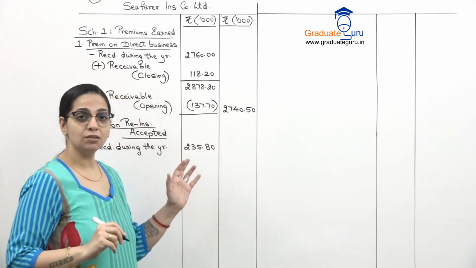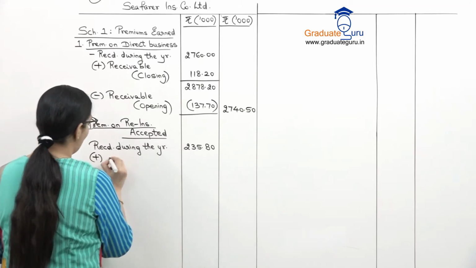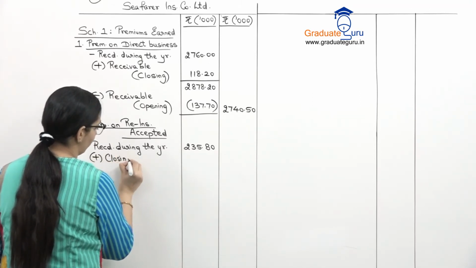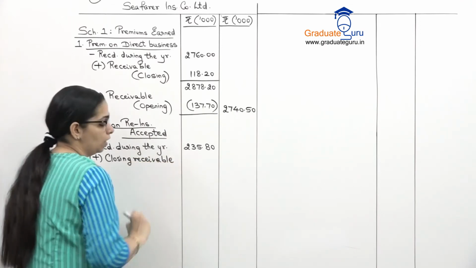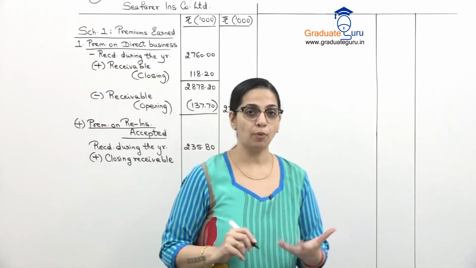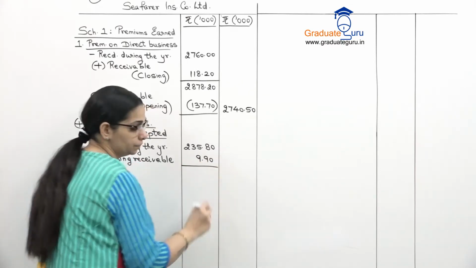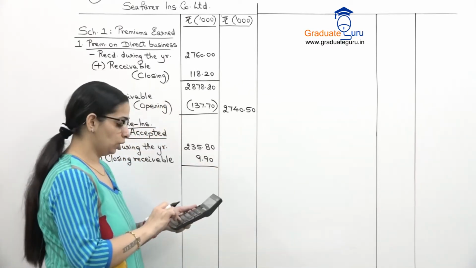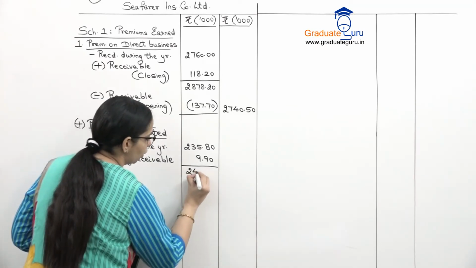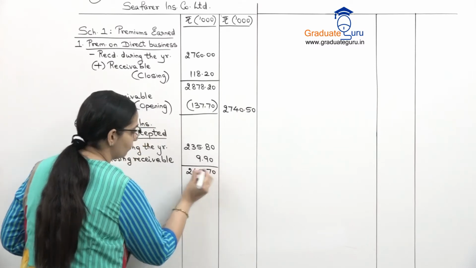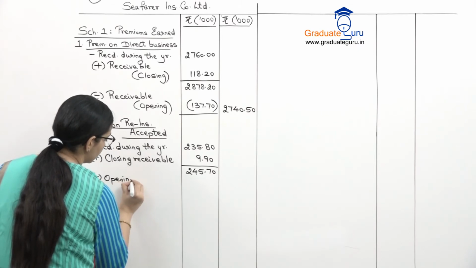Whatever is there in the last 3 digits, we will put it in the decimal form. Again, add closing receivable. So our closing receivable is 9.90. Let's take a subtotal of that. So 235.8 plus 9.9, we get 245.70, and from this we will subtract the opening receivable.